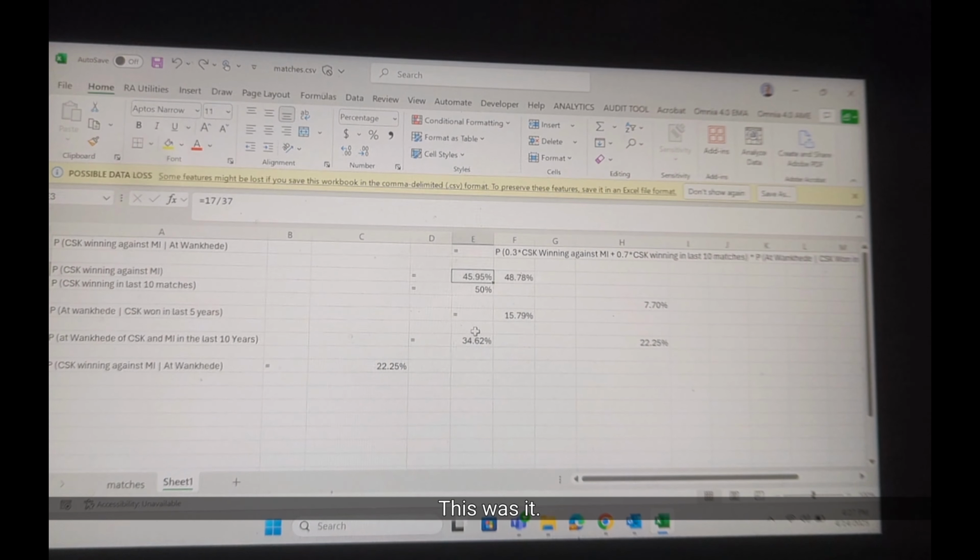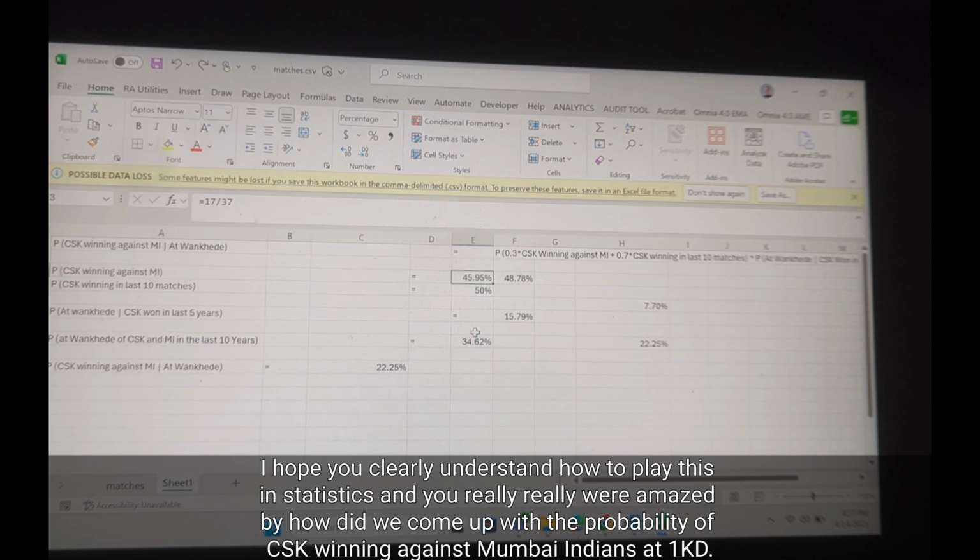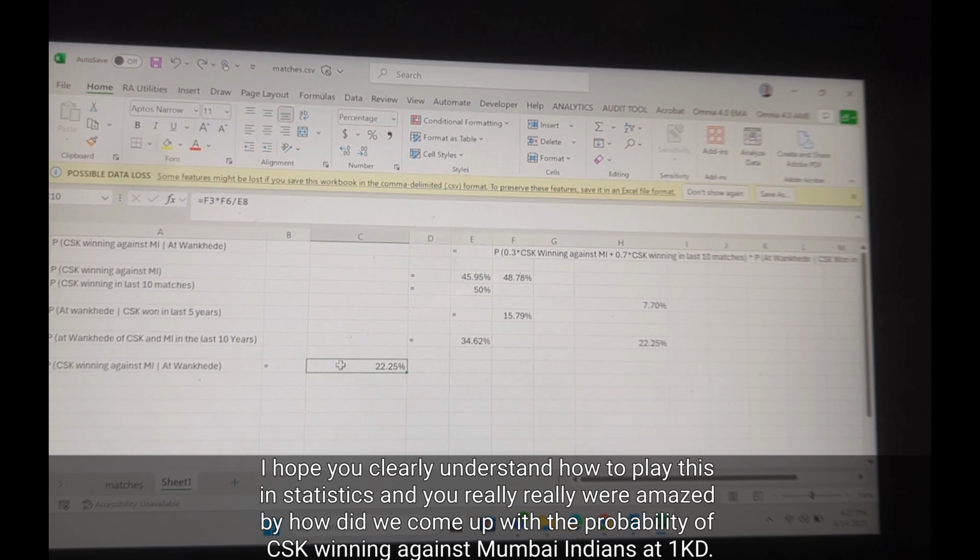This was it. I hope you clearly understand how to apply Bayesian statistics, and you were really amazed by how we came up with the probability of CSK winning against Mumbai Indians at Wankhede.